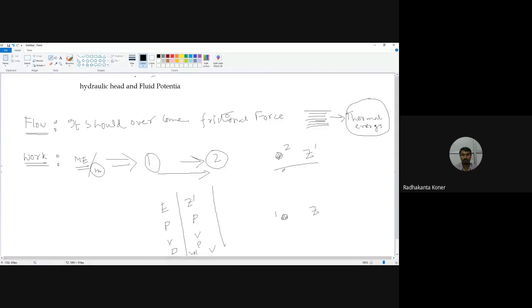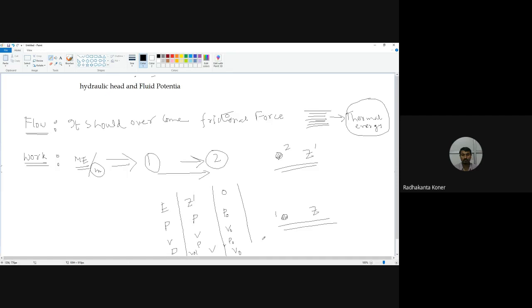At this initial point, Z is equal to 0, pressure is P0, that is atmospheric pressure, the initial velocity V0 may be equal to 0, density rho 0 and volume is also 0.